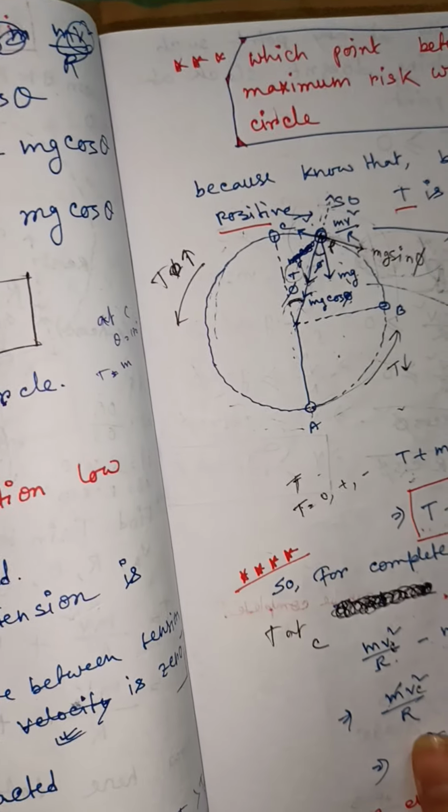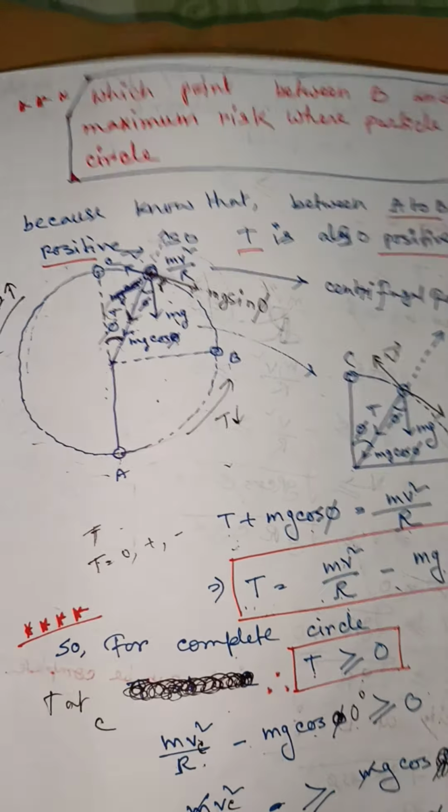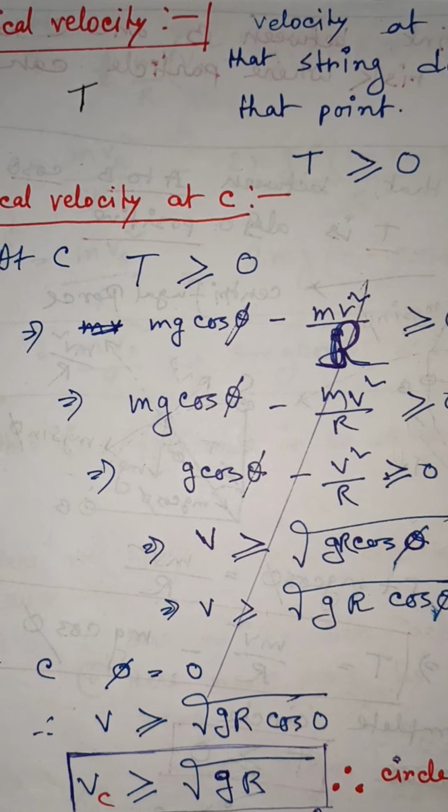Okay, so consider the critical velocity at point C. At point C, what is the condition? The string does not slack, so at point C, T is greater than or equal to 0. If this is satisfied, then the string does not slack at point C.